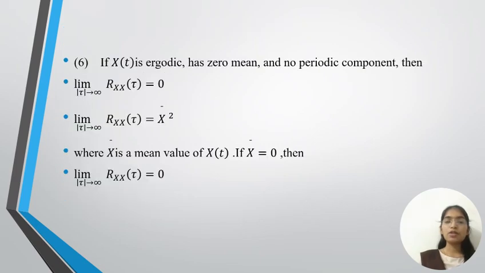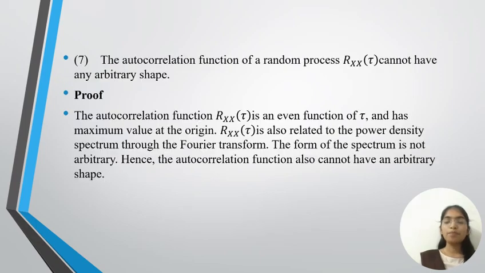Sixth property of the autocorrelation function. If X(t) is ergodic, has zero mean and no periodic component, then limit tau tends to infinity of Rxx(tau) equals 0. Limit tau tends to infinity of Rxx(tau) equals X bar square, where X bar is the mean value of X(t). If X bar equals 0, then limit tau tends to infinity of Rxx(tau) is equal to 0. The seventh property of the autocorrelation function.